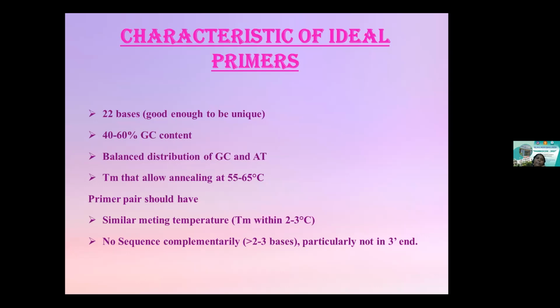Again, the melting temperature that helps in annealing should range between 55 to 65 degrees Celsius. Primer pairs should have similar melting temperatures. For the forward and the reverse primers, not much difference should be noted. A temperature difference of 2 to 3 degrees Celsius is allowed, and there should not be any sequence complementarity. You should be mindful of the repeats present in your primer sequence, especially at the 3' end. Hope I'm clear.